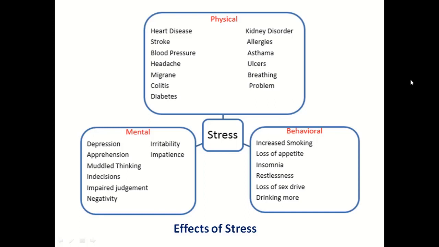There are many mental problems which arise due to stress, like depression, apprehension, muddled thinking, indecision, impaired judgment, negativity, irritability, impatience, etc. And there are certain behavioral problems which are also attributed to stress. One may not be able to identify that all these diseases, mental problems and behavioral problems arise out of stress.